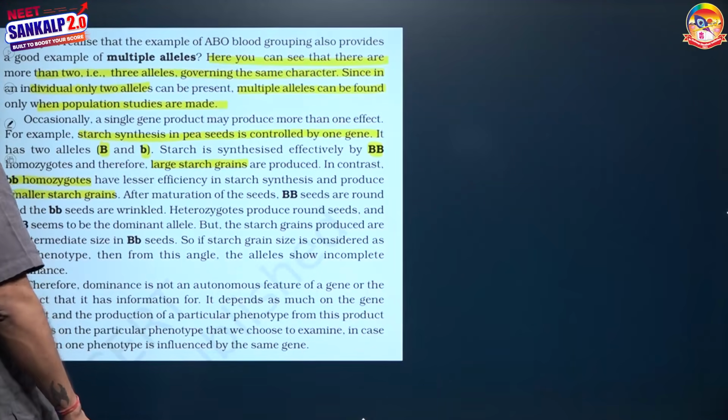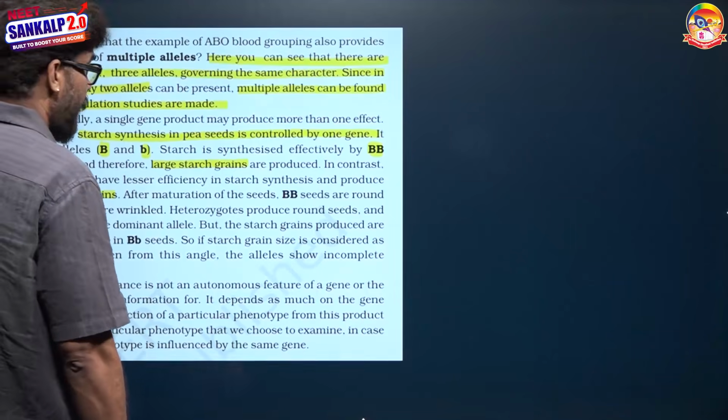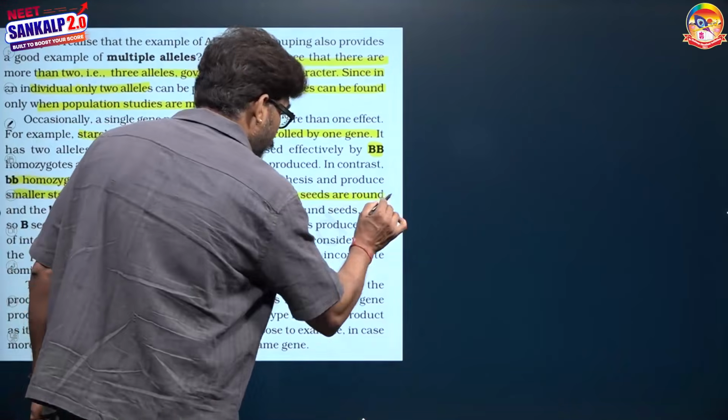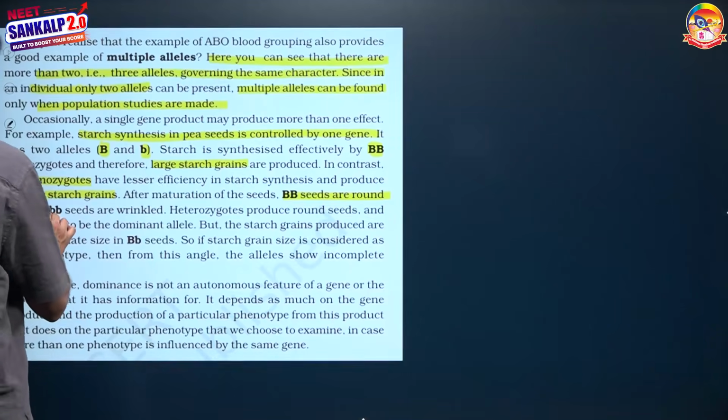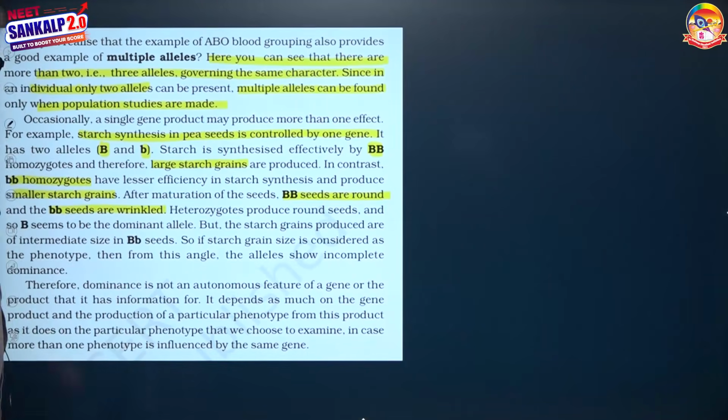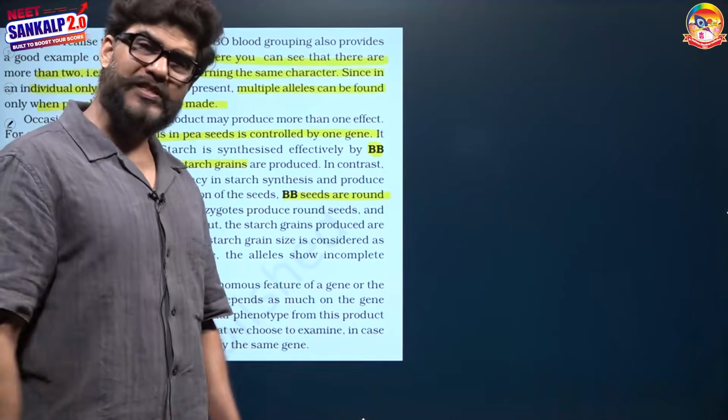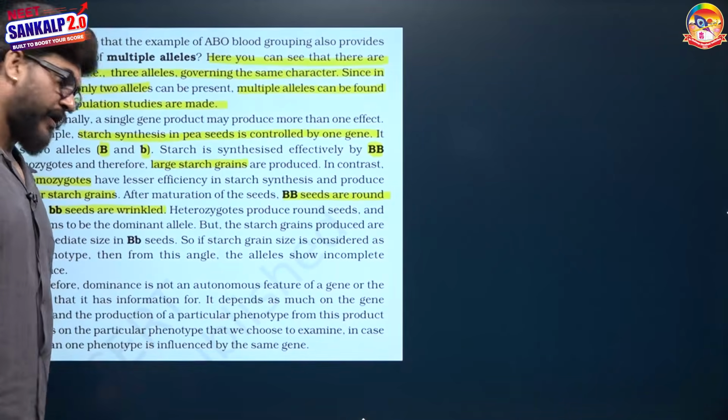After maturation of these seeds, capital B seeds are round, meaning those plants which are producing large sized starch grains are producing round seeds, and small b seeds are wrinkled. It means those which are producing small size starch grains are wrinkled.